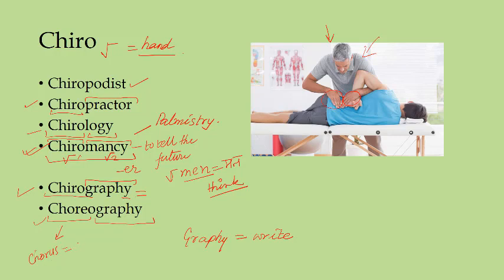Chorus simply means a dance or a song also, which are performed together. So now you can easily guess the meaning of choreography. Choreography is the writing or recording or managing of this dance and song pattern. So these choreographers manage dance and song structures. They write details about that. So chirography is simply handwriting and choreography is something else.